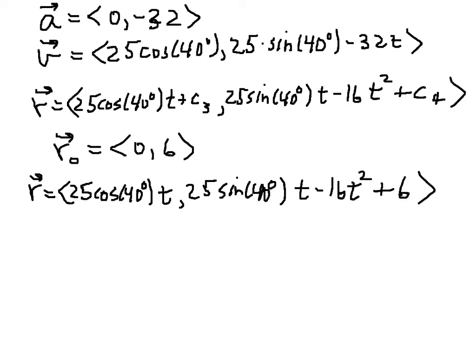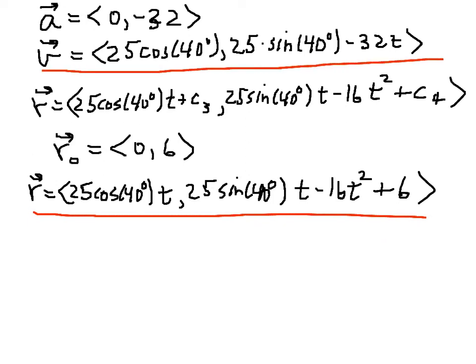So what we have now is the acceleration vector, which in this case isn't worth that much, the velocity vector, and the position vector. And those, basically two vectors, will enable us to answer all of the interesting questions that we might be asked.